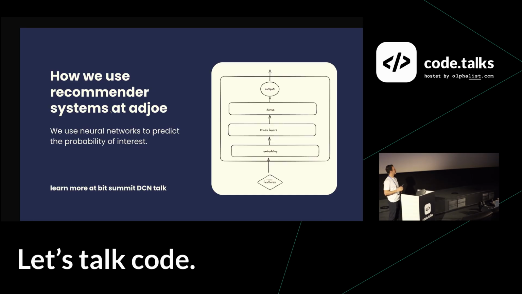We have this fancy neural network model, which you can see at a high level here. If you are interested in knowing this in more detail, there was a talk that I did last year at Bit Summit about deep and cross layers. I'm going to add the link or QR code at the end. If you're interested, you can look that up, but I'm not going to go into details here. But we have a fancy neural network that gets the features from each situation and predicts the probability or the average outcome satisfaction that we would get, or for example, the satisfaction of each user from seeing each ad.